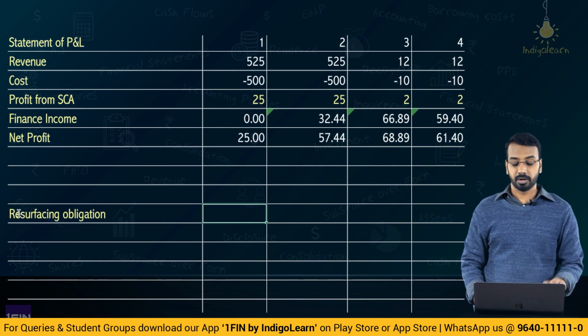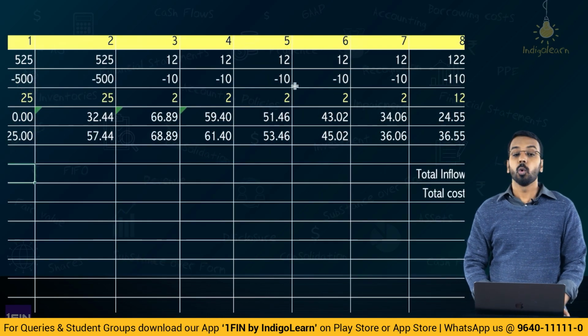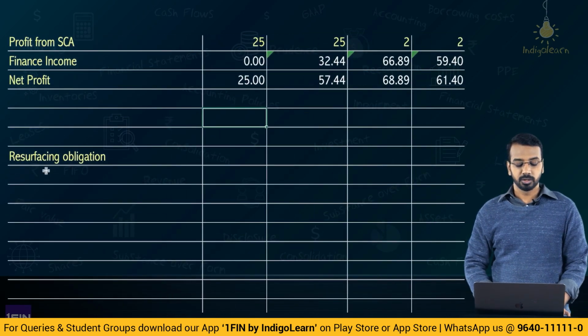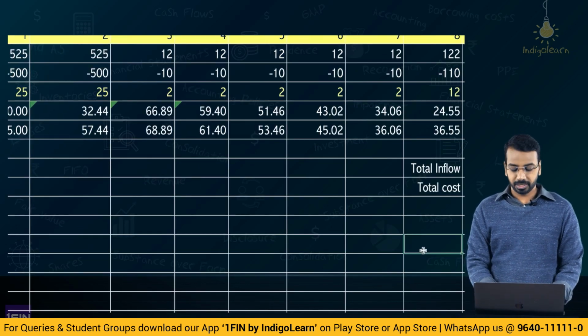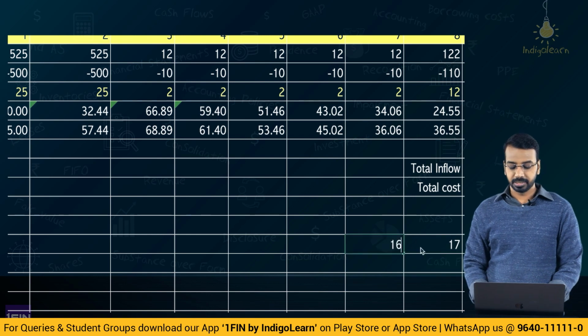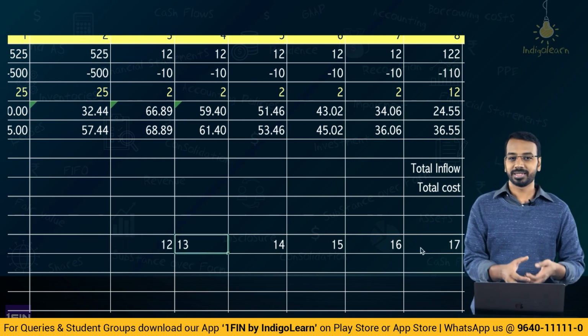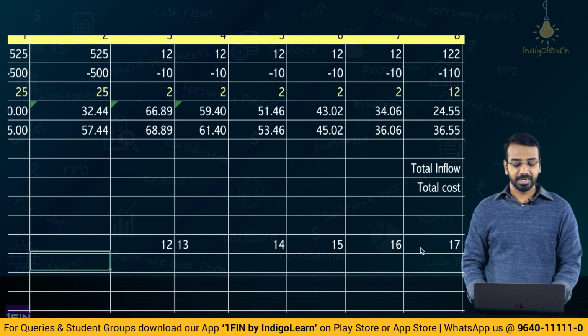So, resurfacing obligation is 100, which we have to apportion between year 3 onwards. These are the years, I will just put it in different colors, over which you will need to provide for the performance obligation and add interest to that. So, resurfacing obligation, let us assume for the 8th year amount attributable is 17 and it is less by 1 rupee each year, 15, 14, 13 and 12. How did you get this? This is just taken from the example where they said this is the pattern in which the liability has to be created. Okay. And discounting factor,